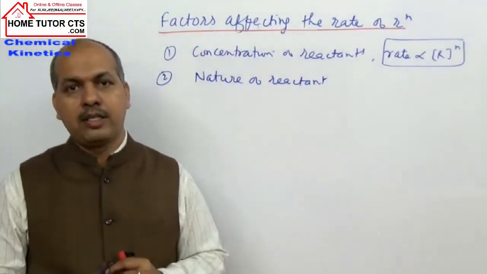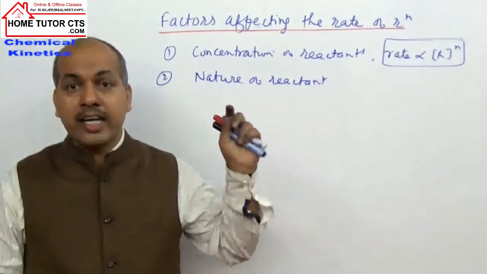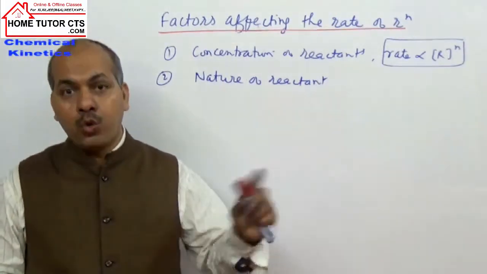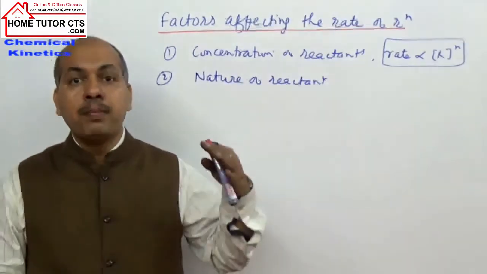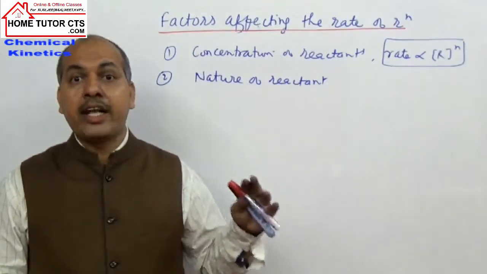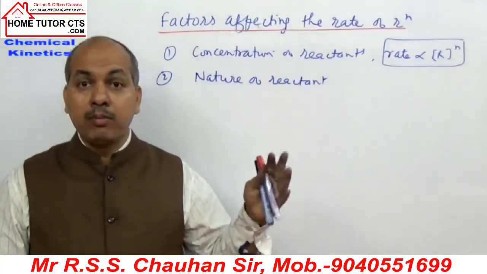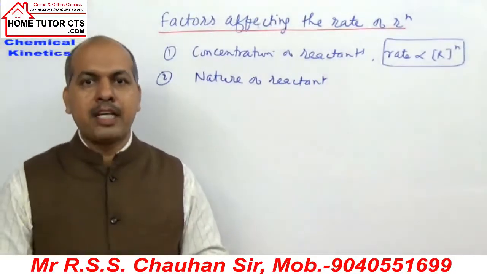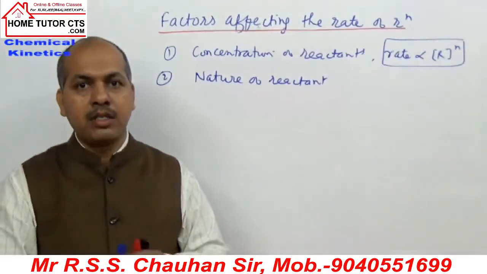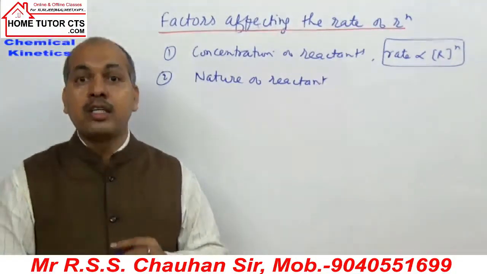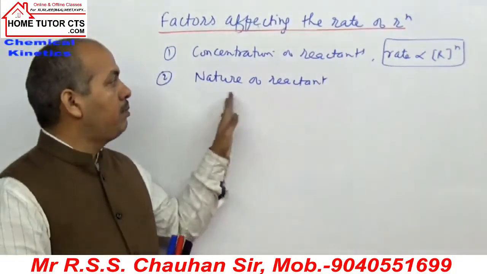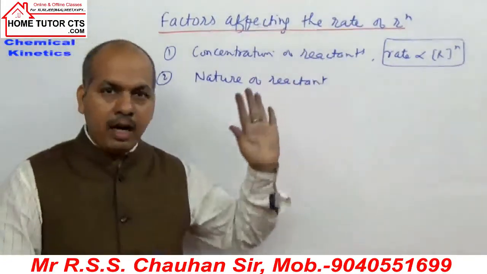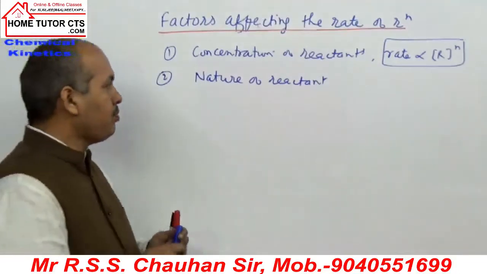In general, the reactions involving covalent compounds will be slower if they involve more bond rearrangement, more bond breaking, more bond formation. These are complex type reactions involving more number of atoms. In formation of their transition state, they become less reactive. So that is nature of reactant, they affect the rate of reaction.